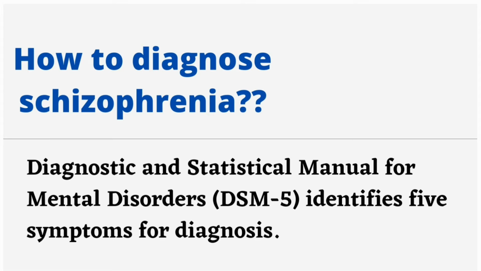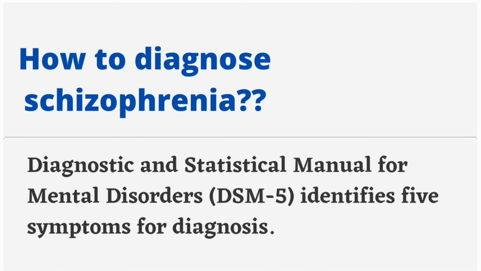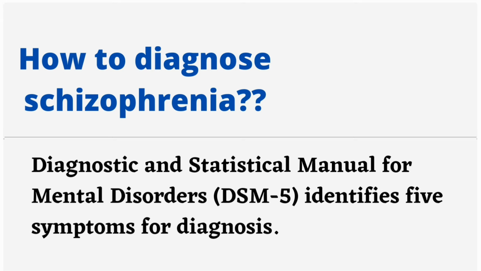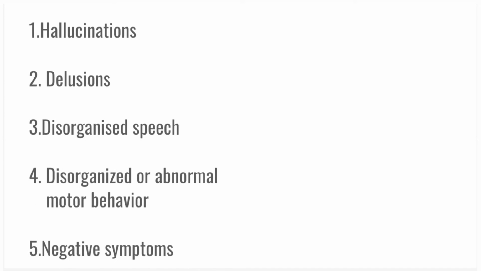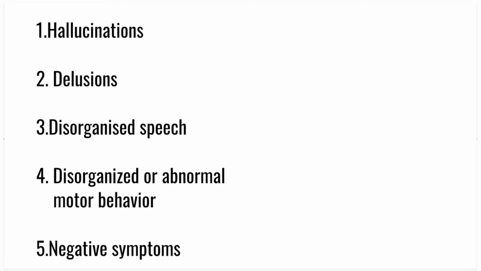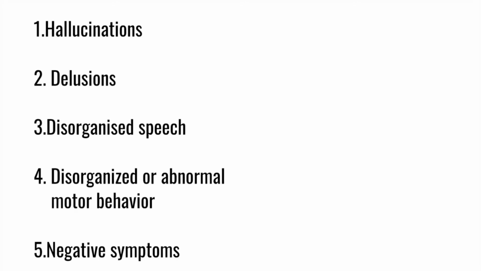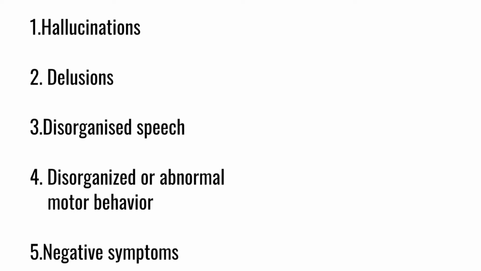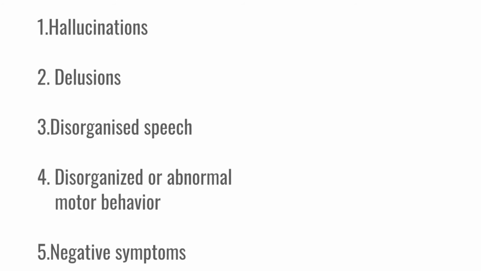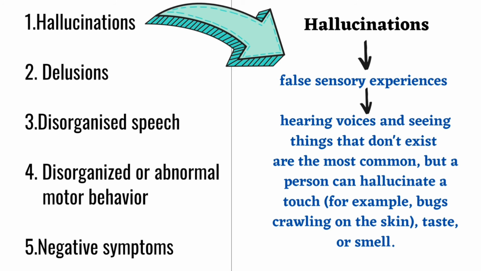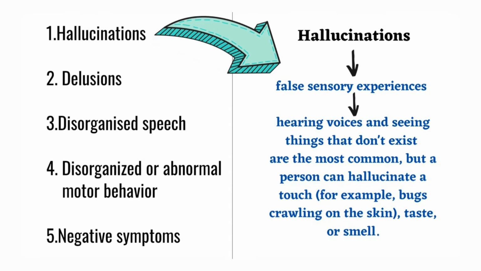How to diagnose schizophrenia. The Diagnostic and Statistical Manual for Mental Disorders, DSM-5, identifies 5 symptoms for diagnosis: 1. Hallucinations. 2. Delusions. 3. Disorganized speech. 4. Disorganized or abnormal motor behavior. 5. Negative symptoms. Hallucinations are false sensory experiences like hearing voices and seeing things that don't exist; these are the